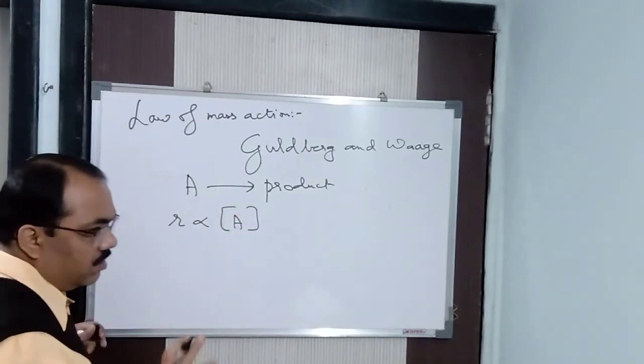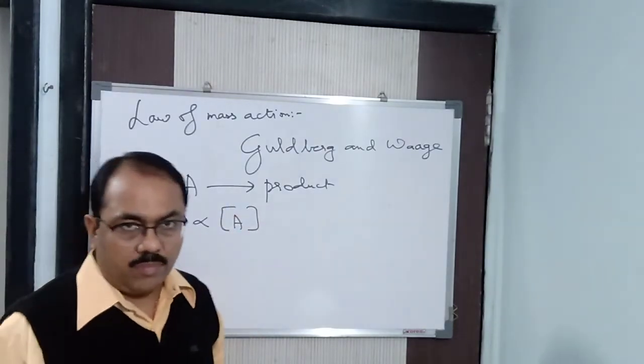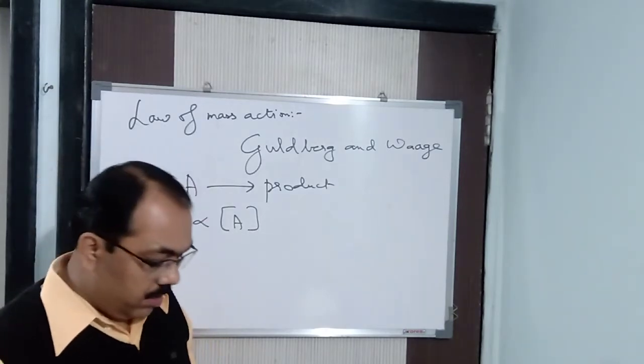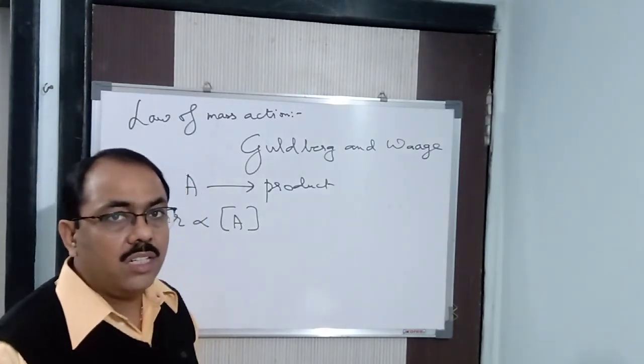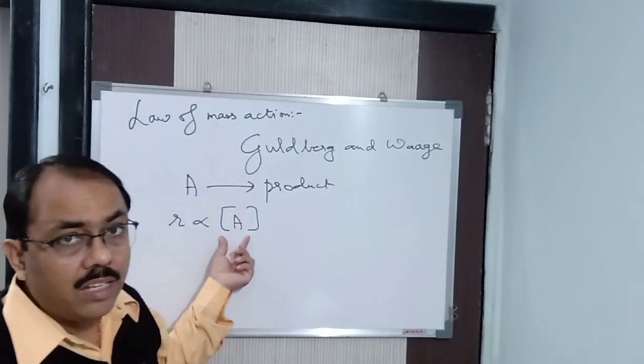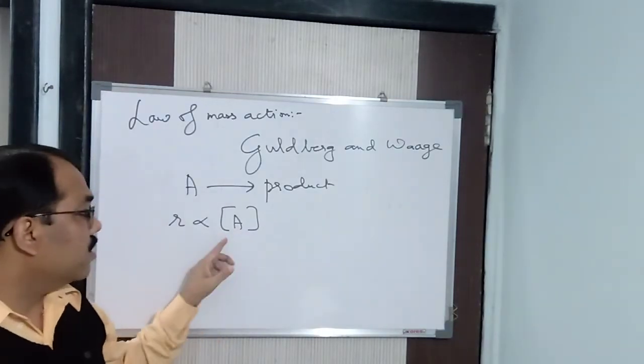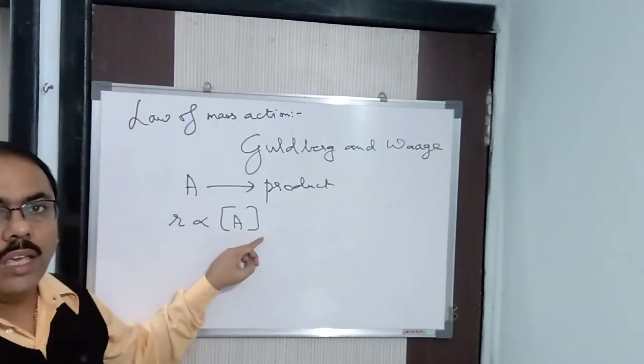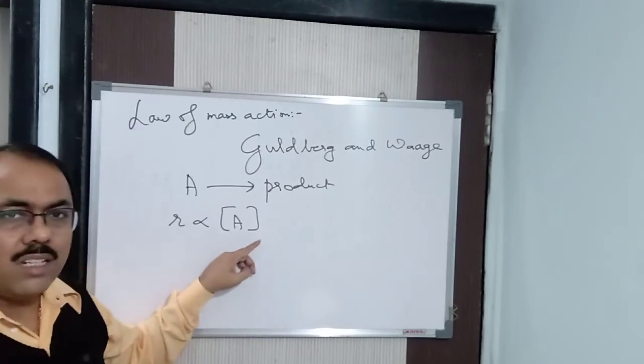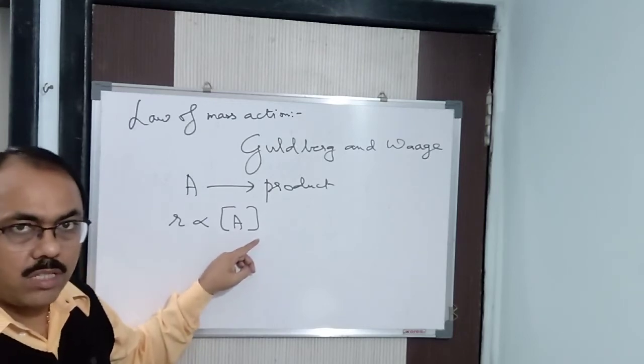Now always in this particular chapter, and in the next chapter also, that is ionic equilibrium, we will be expressing the concentration in terms of square brackets. When we write in terms of square brackets, we read it as molar concentration of A, or simply concentration of A. Concentration means molar concentration, that is expressed in molarity.